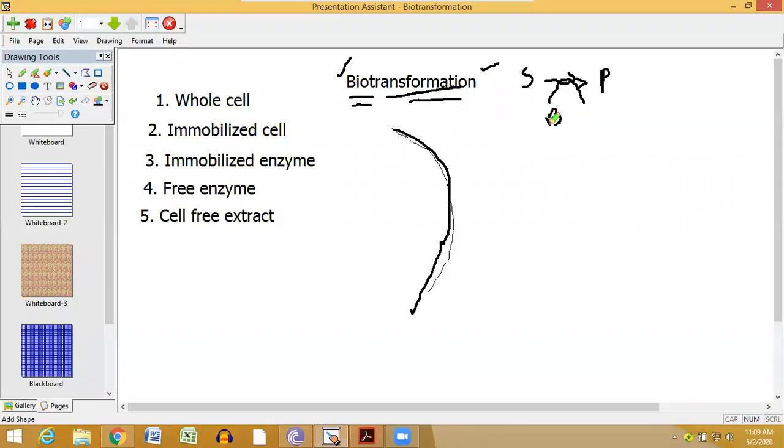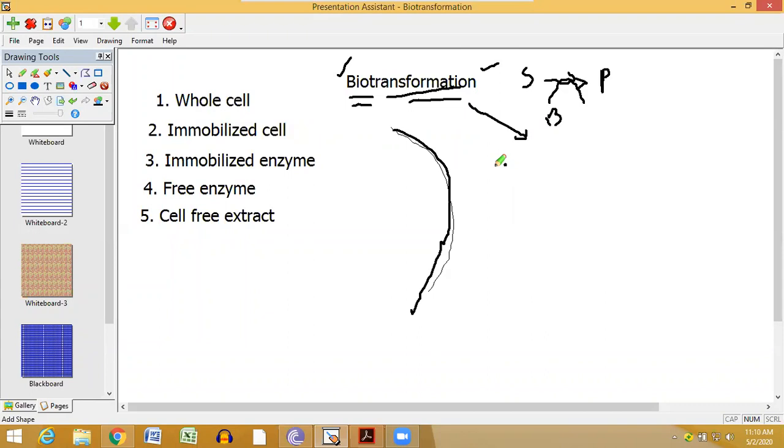Now first thing, why do people do biotransformation? Biotransformation is nothing but a chemical reaction, but the difference is that instead of doing this chemical reaction through chemical routes, it is done by biological routes or using biological entities. Why? There are several advantages of using biotransformation.